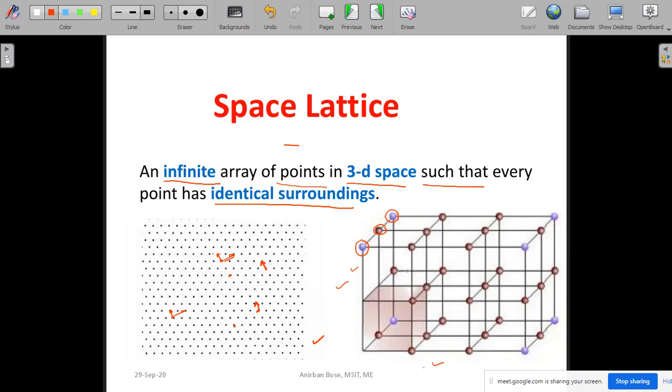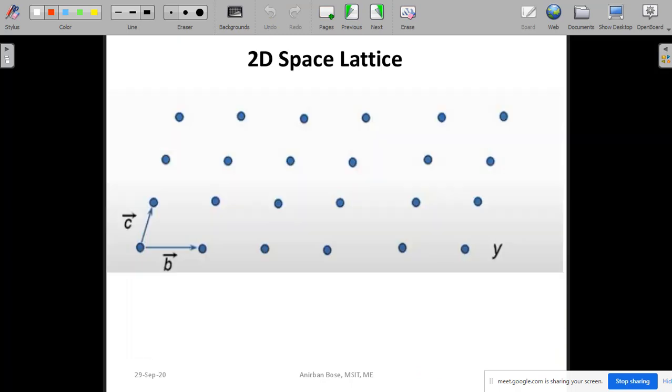Okay. Here an example of a 2D space lattice has been shown. Those may not be exactly what we have seen in the last 2D space lattice, but here also if you observe, every point has identical surroundings, definitely except these points, which do not have identical surroundings. Why?